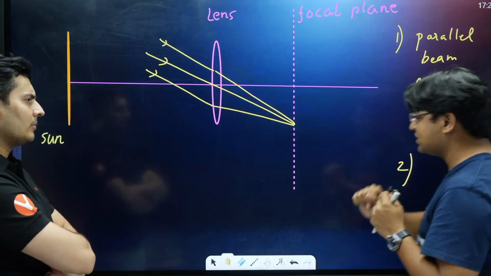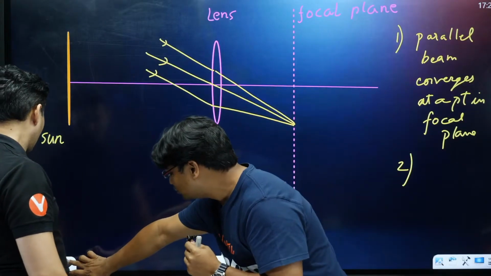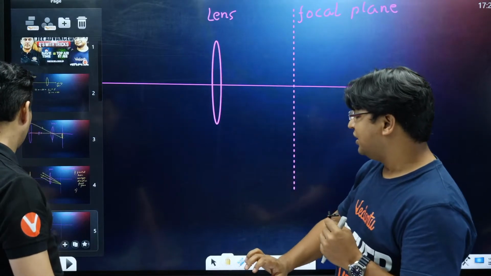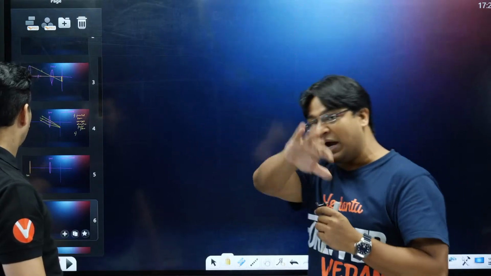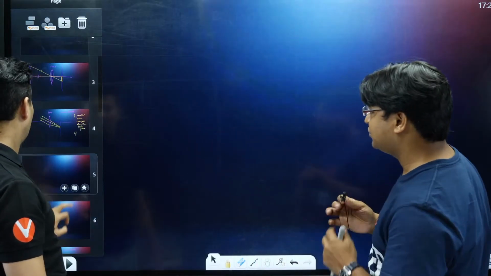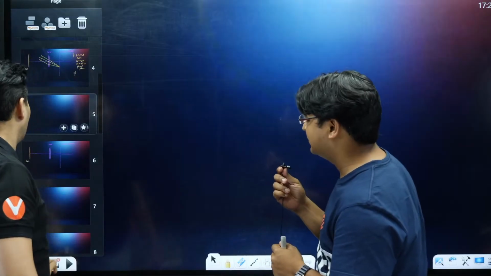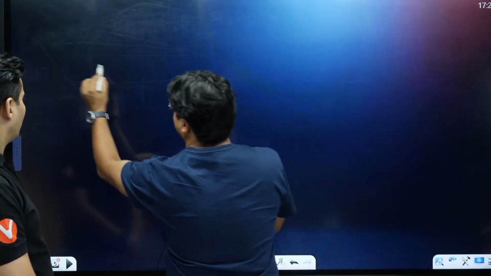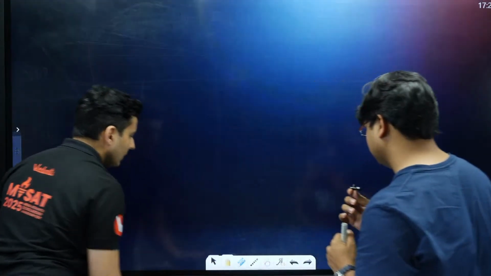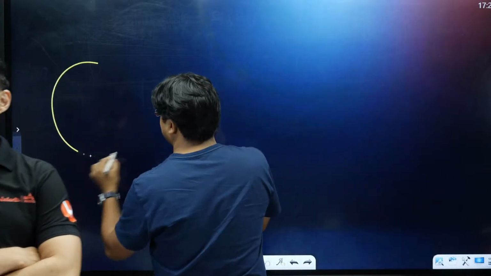And to understand what will happen, we'll have to look at the solar system from a different perspective, by going out of the solar system. To keep a relevance between the two figures, let's say this is the Sun.